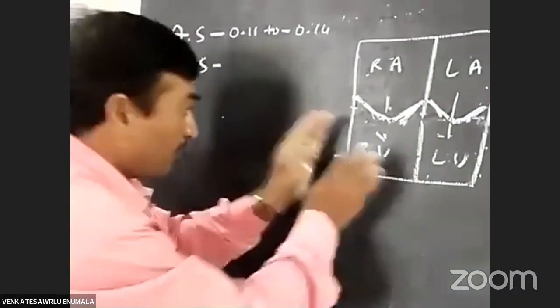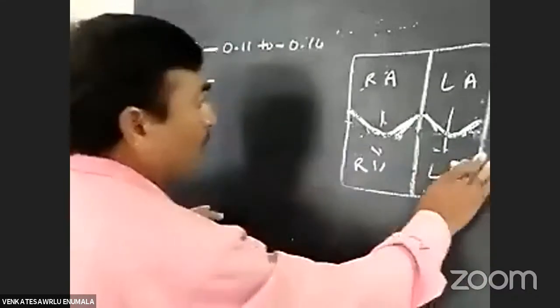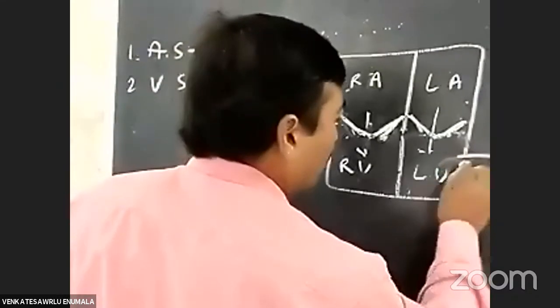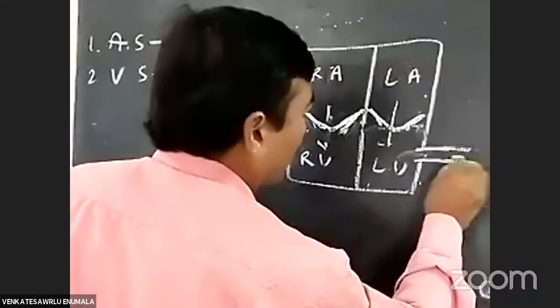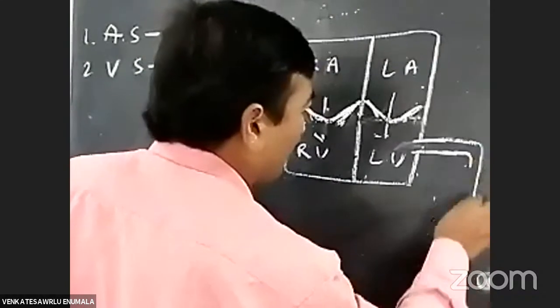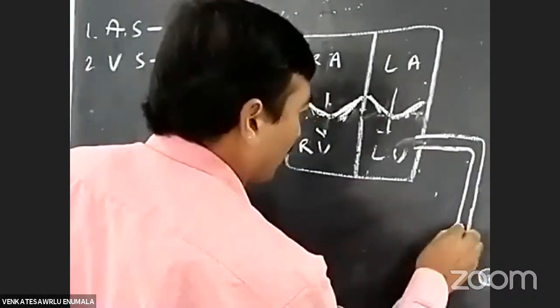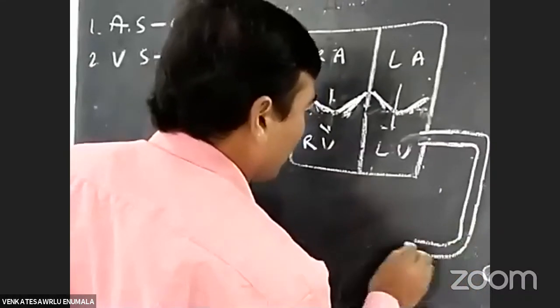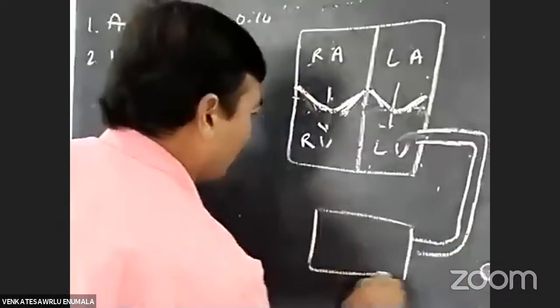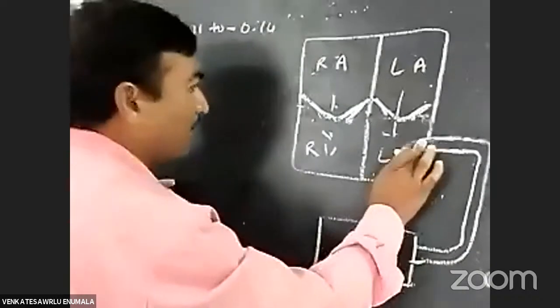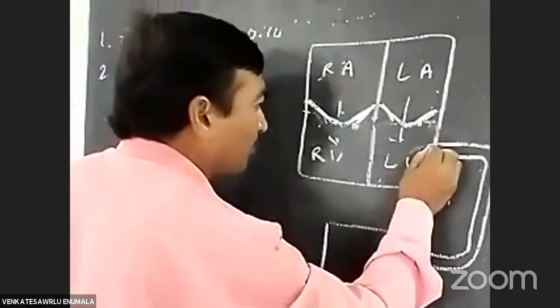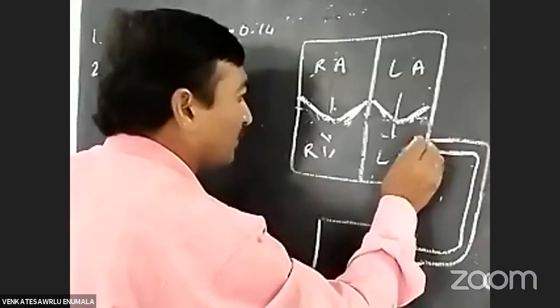Here, this is one blood vessel. You have to imagine this blood vessel as the aorta. Okay, students, listen carefully. Here in the aorta, one valve is also present. Here, in this direction.